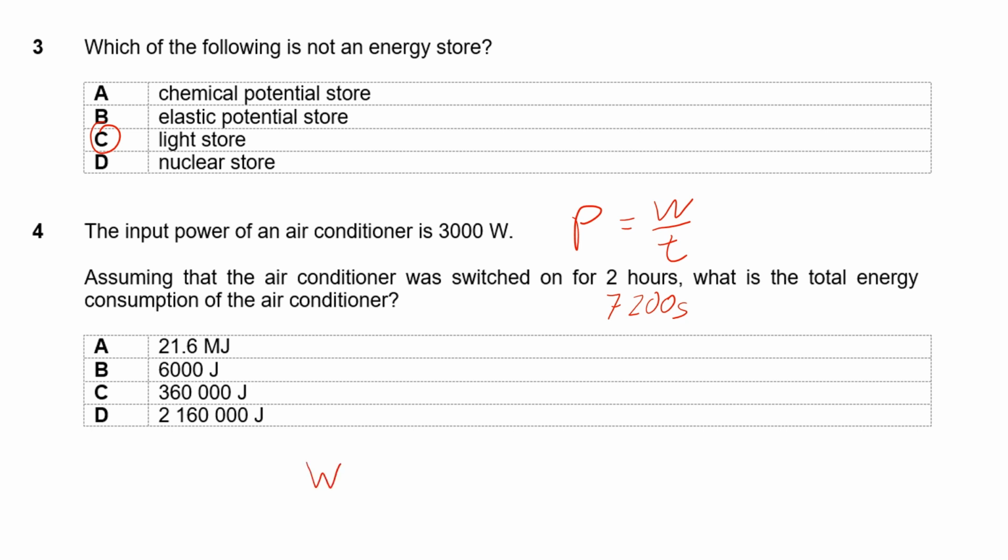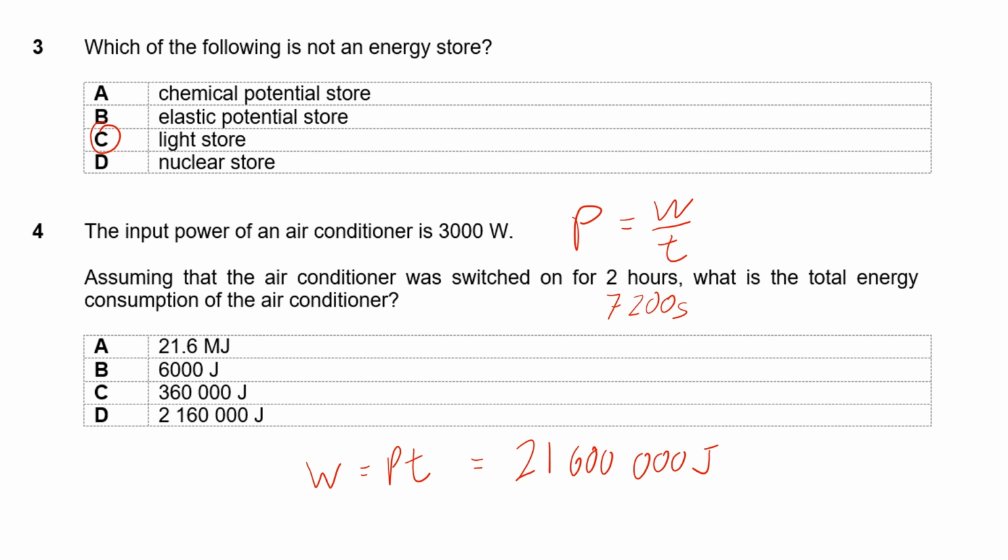So that's the work done, which will therefore be the power times the time. So you take 3000 multiplied by 7200. What you're actually going to get is 21.6 million. So that's 21600 and three more zeros here. Okay, so be very careful.